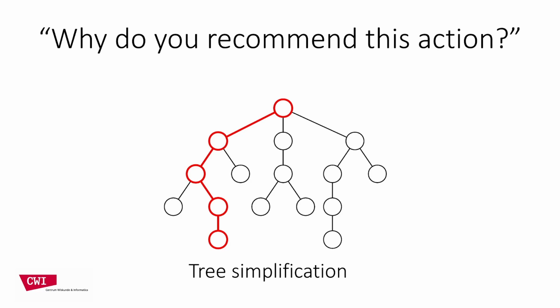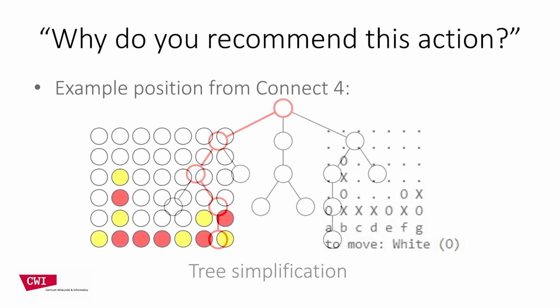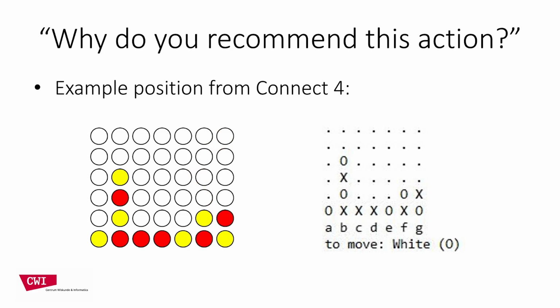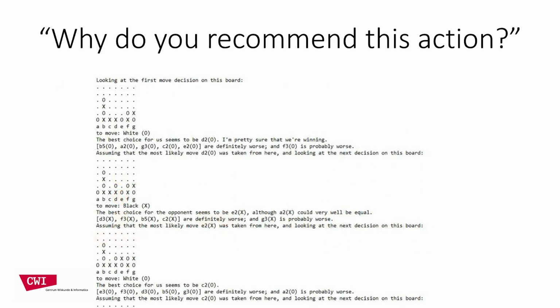The first part is presenting what in games is called the principal variation, or PV, which is just the most likely short-term future found by the search, explicitly shown over the next couple of time steps, for example until the tree's estimates become too uncertain to be sure. After doing a search from this state in a game of Connect 4, for example, on the right shown in the actual text-based format we're using because we haven't developed any graphical interface yet, we walk the explainee move by move through the near future that MCTS expects to be most likely, using text templates to make statements about how certain we are about each move.